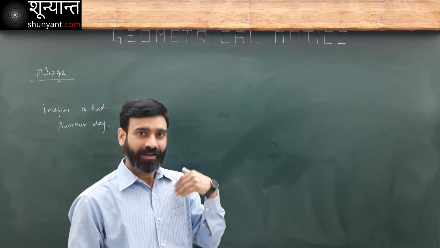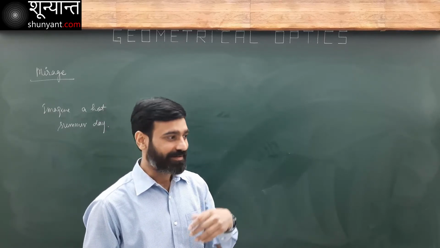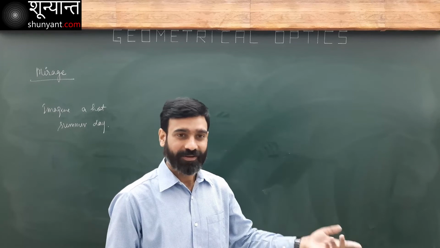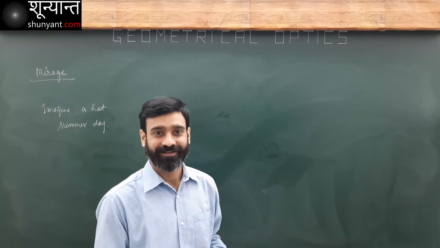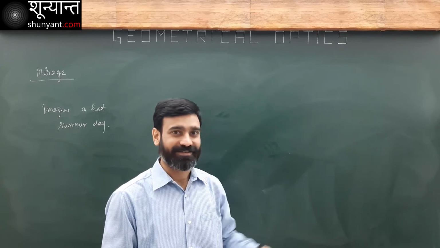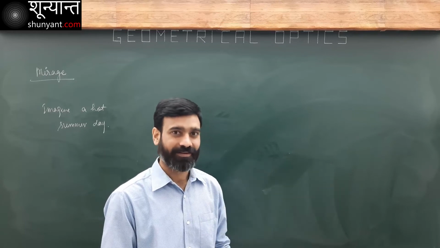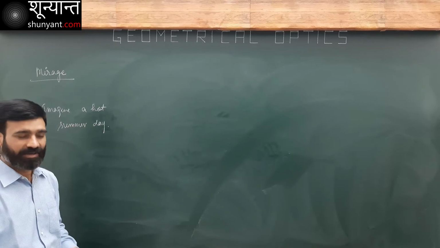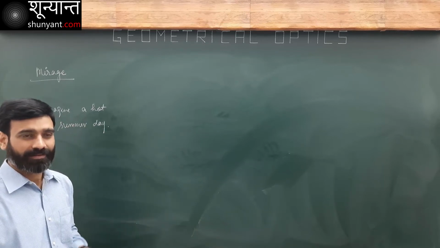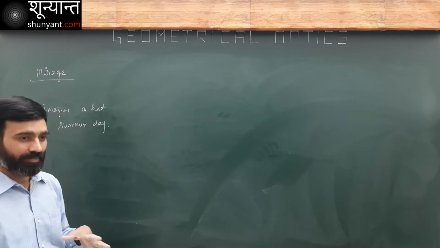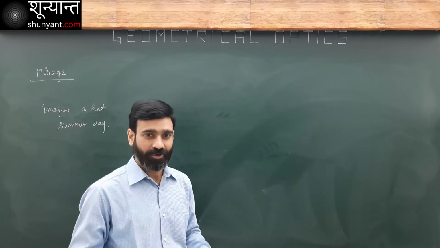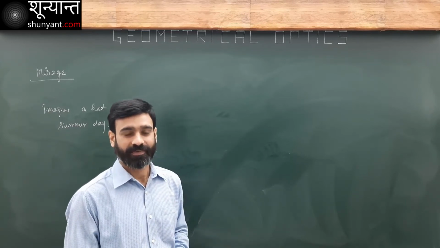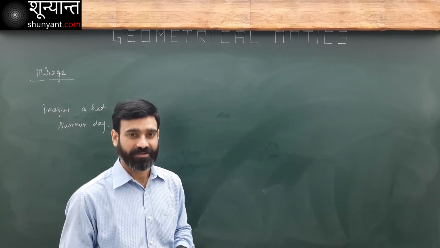And the fun thing is that when you reach that spot, you don't find water. Then water appears at some other distance. Okay, and it keeps on happening. Generally, it happens in summer days when it is very hot. That thing is known as mirage, and it's a very common phenomenon in deserts, in hot deserts, not the cold deserts, but the hot ones.